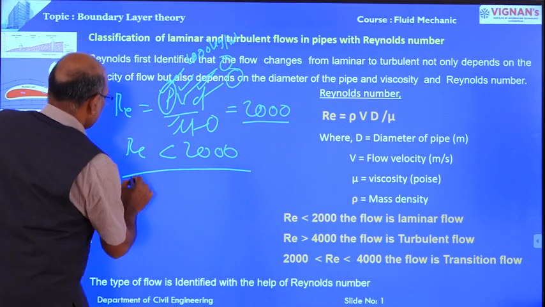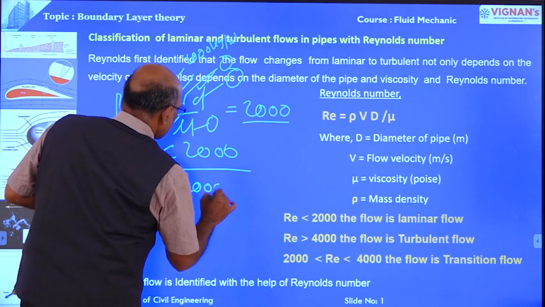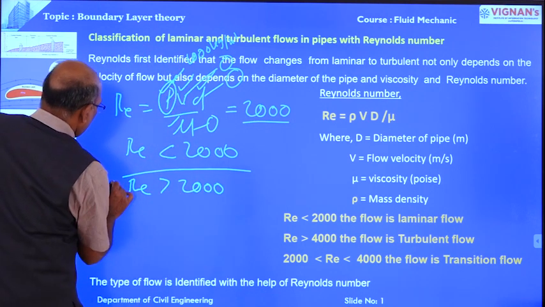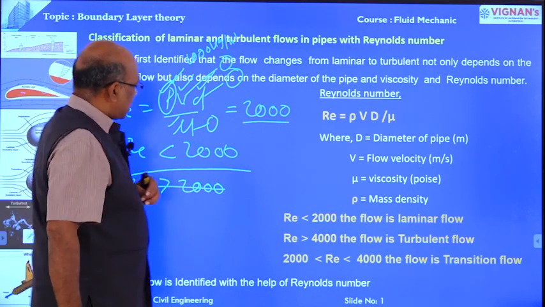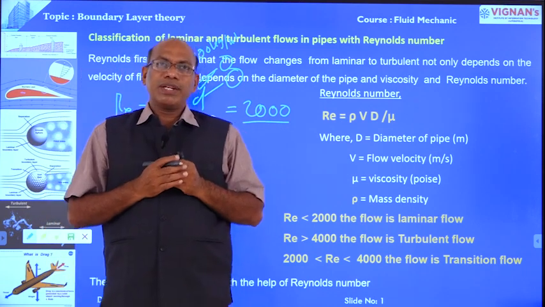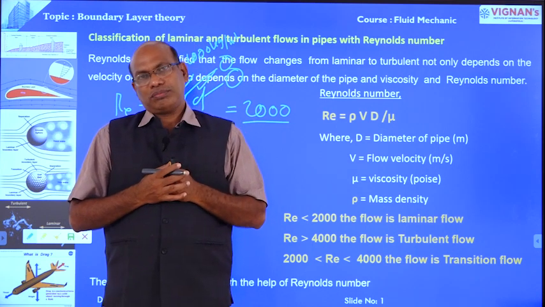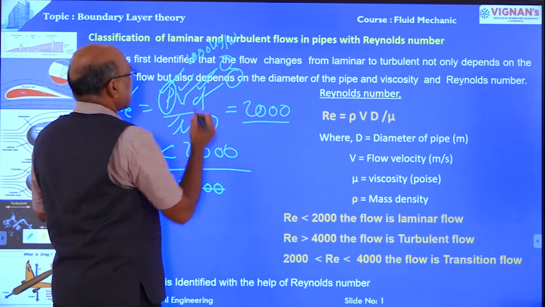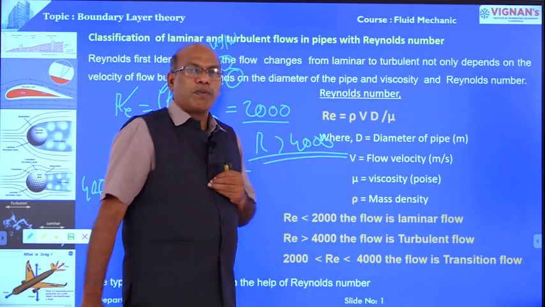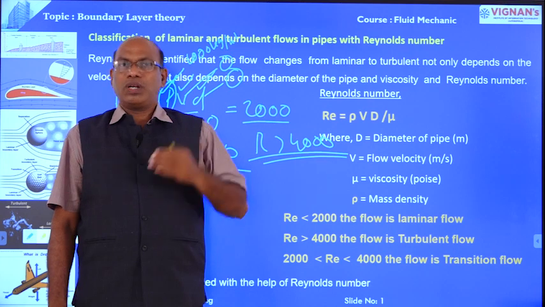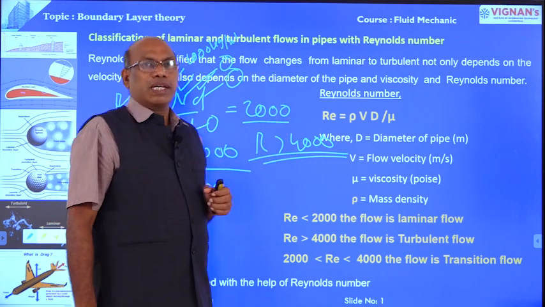In some cases, the Reynolds number is more than 2000 and less than 4000. When the Reynolds number is in between 2000 and 4000, the type of flow is known as transition flow. In some cases, the Reynolds number is more than 4000. That type of flow is known as turbulent flow. Laminar flow, transition flow, turbulent flow. These three flows are classified based on the Reynolds number.